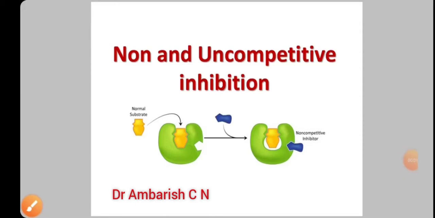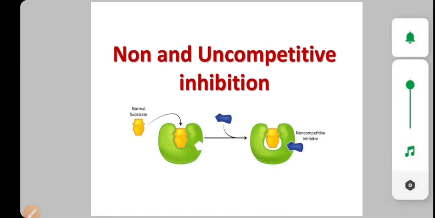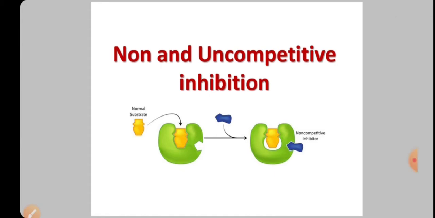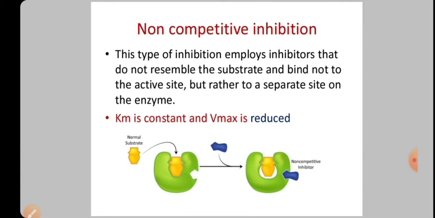Hello guys. So when you talk about enzyme inhibitors, there are two more varieties of enzyme inhibitors, called non-competitive and uncompetitive inhibition. So under reversible, one is competitive, second one is non-competitive, and third one is uncompetitive inhibition. Let us have a look at non-competitive inhibition.